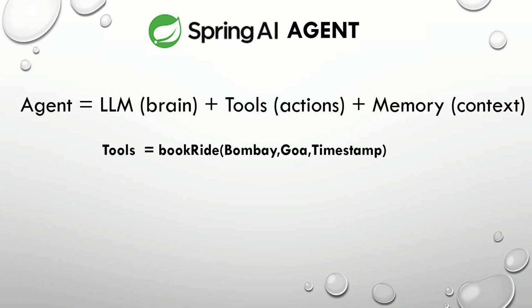Memory is a place where it will store all the previous conversations. If you have seen in ChatGPT, you type something, you're having a conversation with the model, and it also shows you the past conversations. You typed hi, the model typed hi. You asked a question, the model gave you the answer.